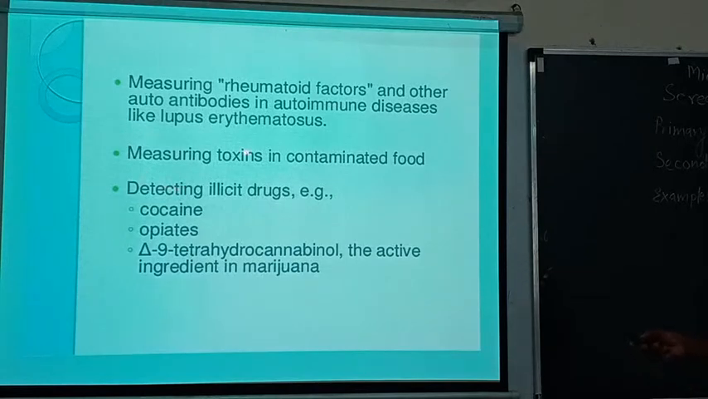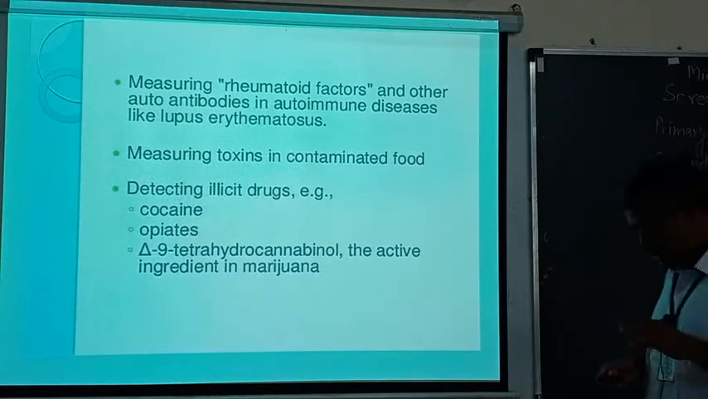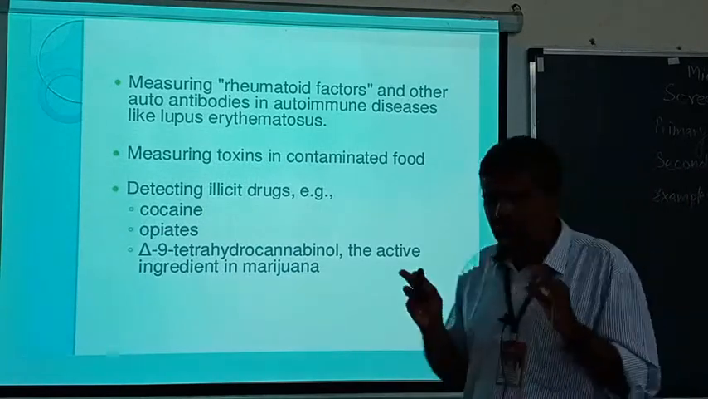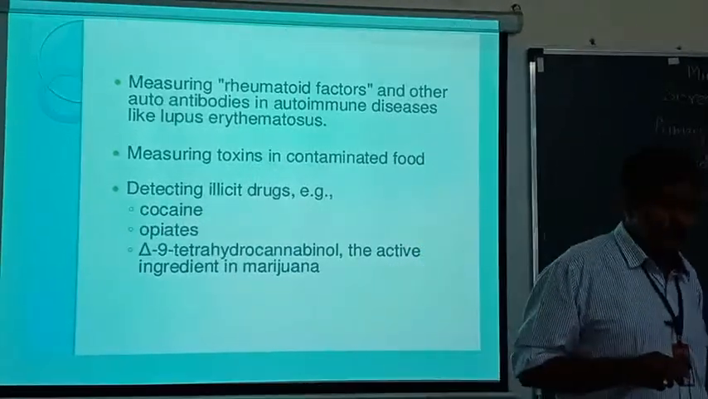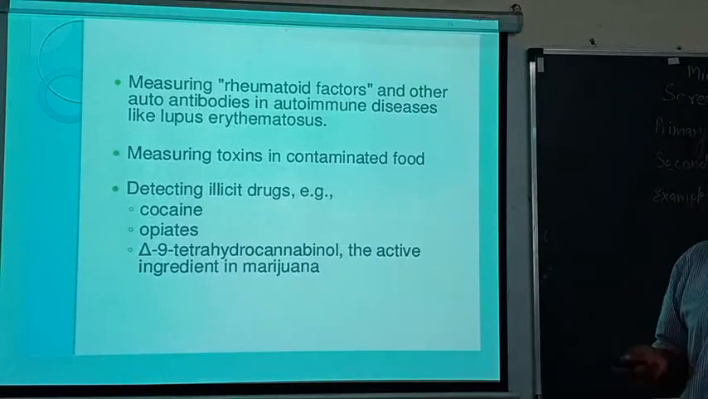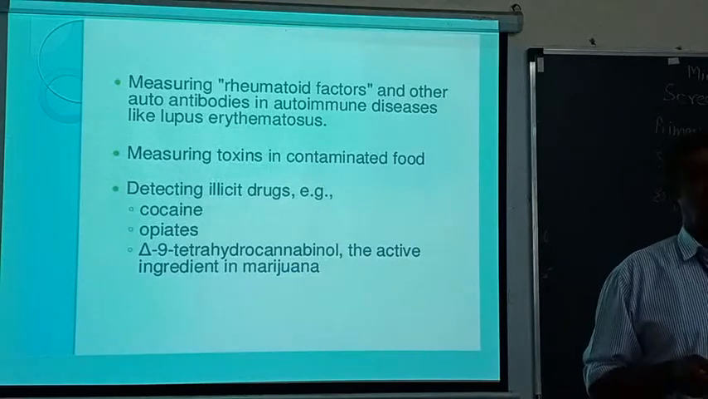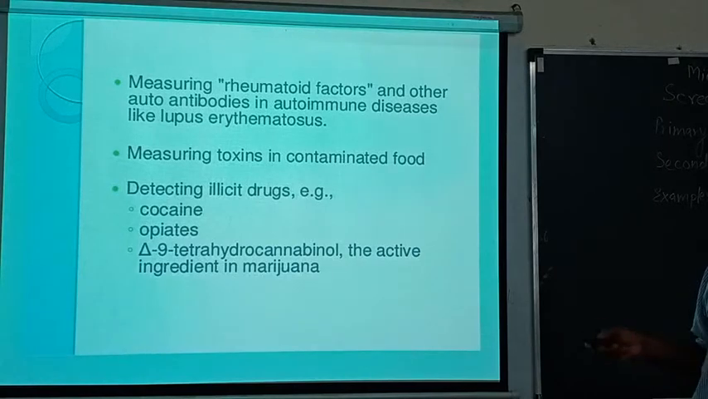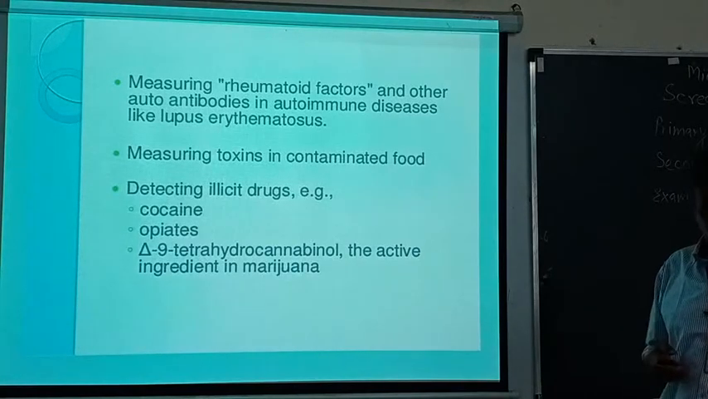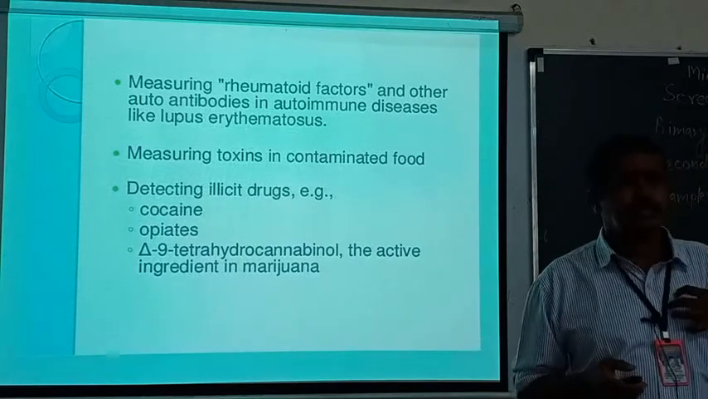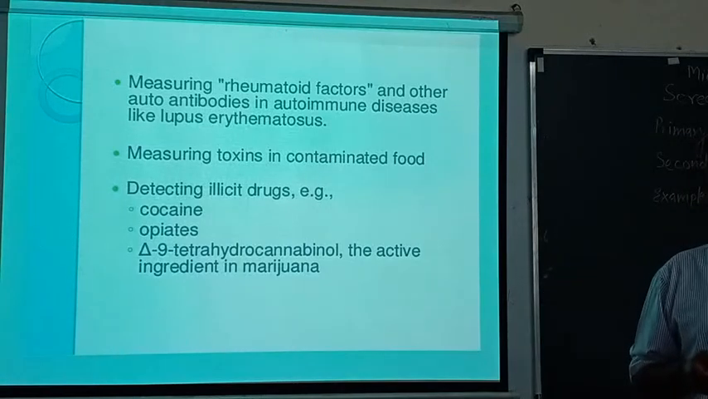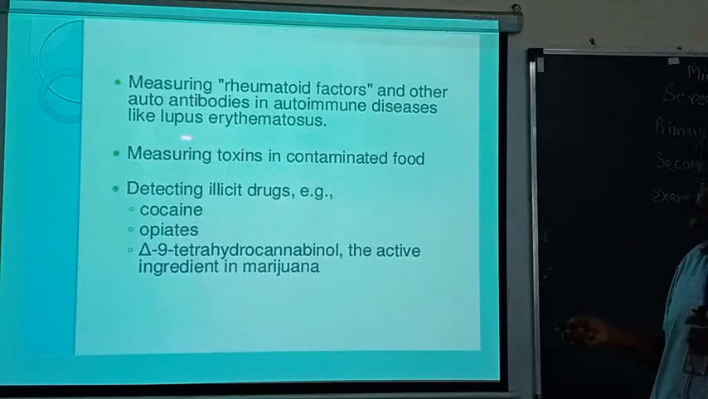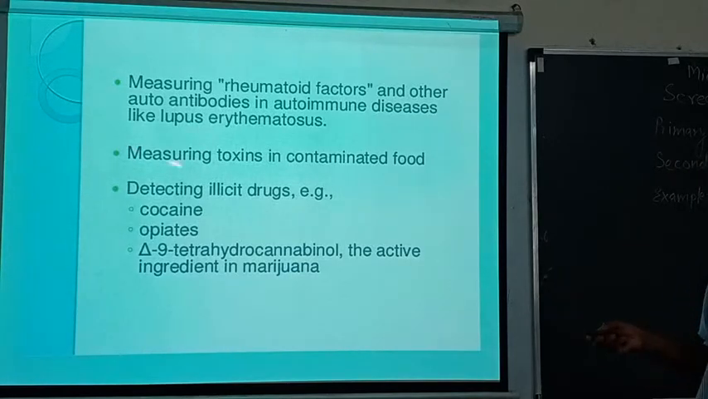Next is measuring toxin in contaminated food. The question comes of food poisoning and food infection. Today this is a current topic, because food poisoning is very important, and it is caused by toxin secreted by bacteria in the food. The question comes, how much toxin have I consumed? How does intoxication take place? To measure the level of toxin in the blood, this test is used. Using radioimmune assay, you can carry out toxin testing in contaminated food.